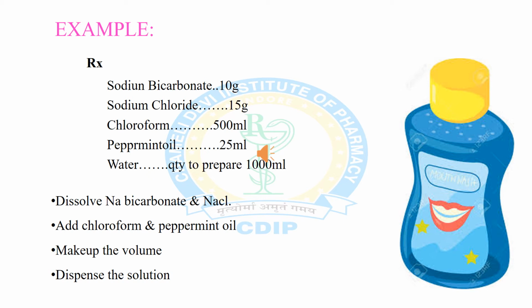For the preparation, dissolve the weighed quantity of sodium chloride and sodium bicarbonate in 3/4 volume of the water, and after completely dissolving the sodium bicarbonate and NaCl, add chloroform and peppermint oil. Then make up the volume of the formulation with water and dispense the solution.